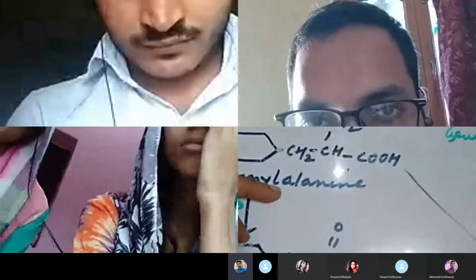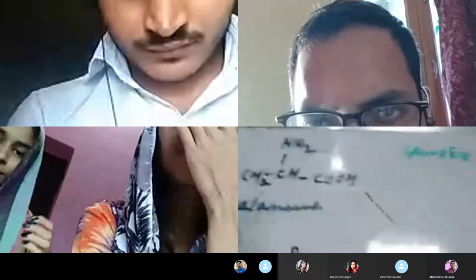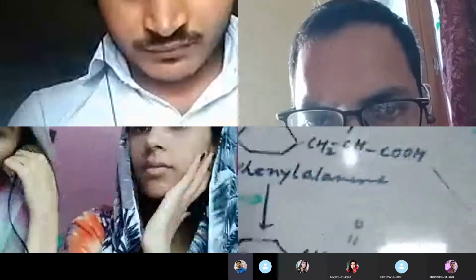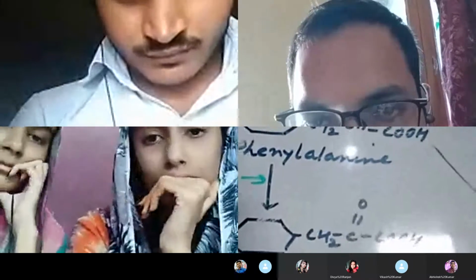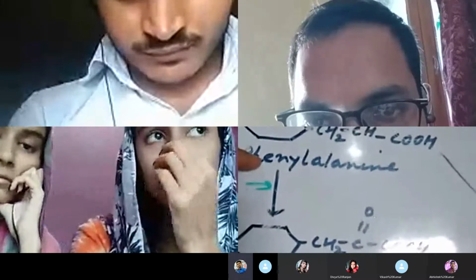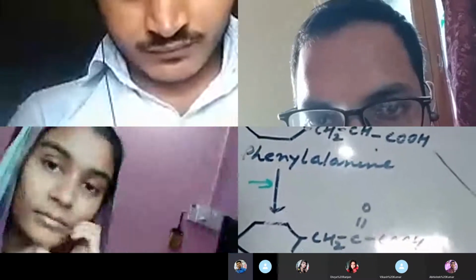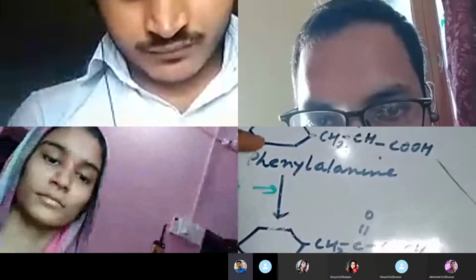This is the metabolic pathway, the biochemical pathway of phenylalanine degradation. This is the structure of the phenylalanine. In the first step of this degradation pathway, phenylalanine is converted into phenylpyruvic acid.